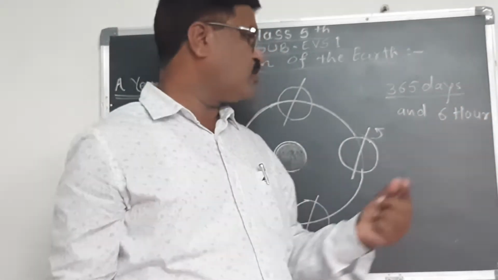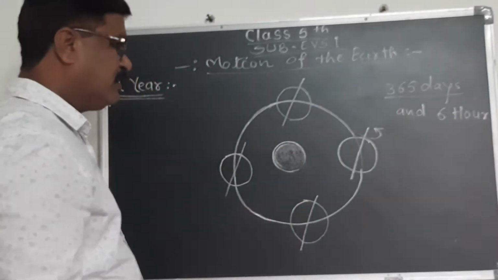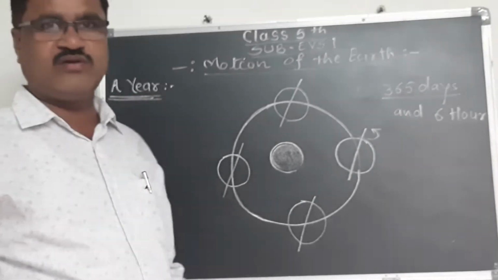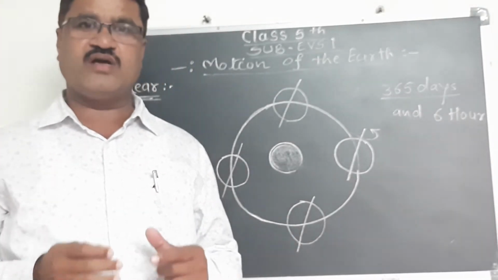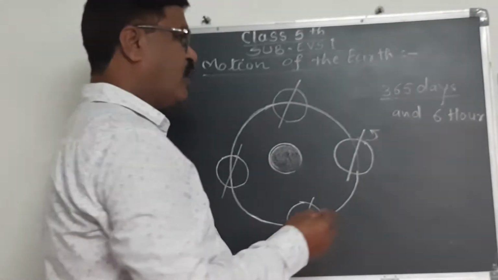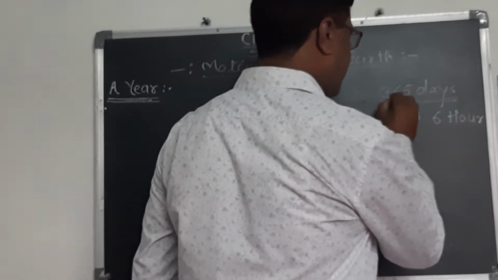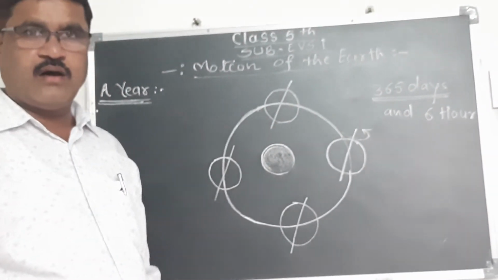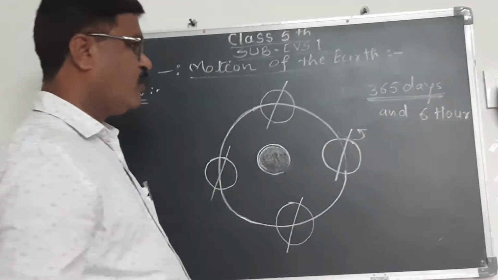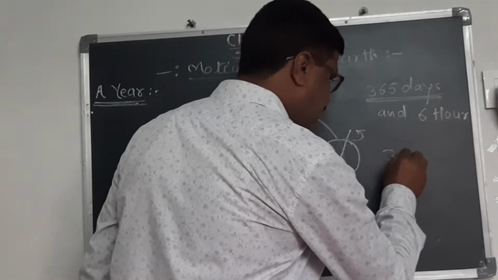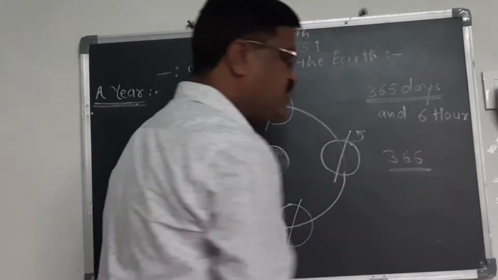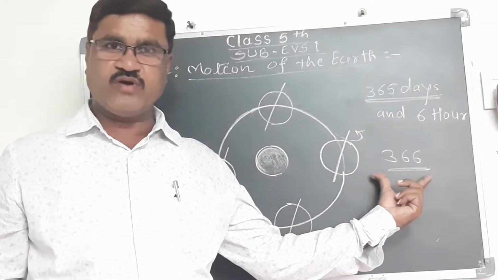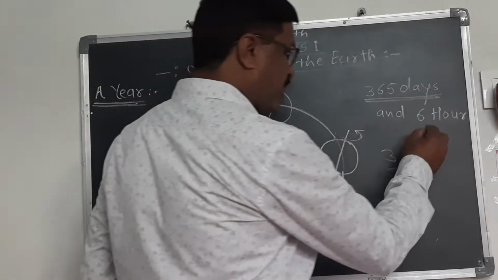Isn't it? So now, in a year we have 12 months: January, February, March, April, May, June, July, August, September, October, November, December. In a complete year, there are 365 days. And after every 4 years, we see a year with 366 days. From where does this come? It comes from these 6 hours.